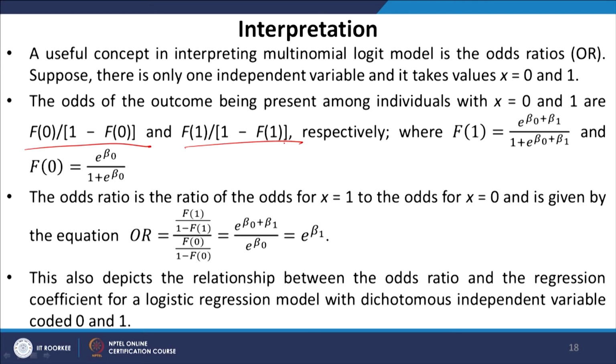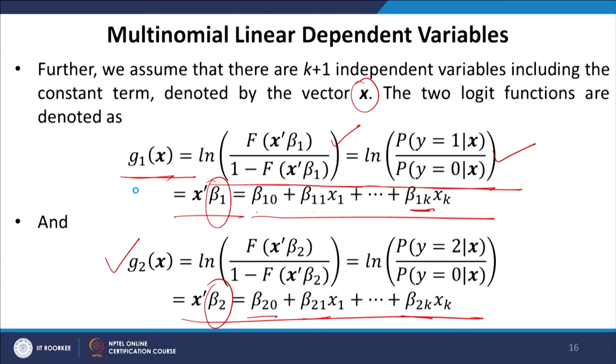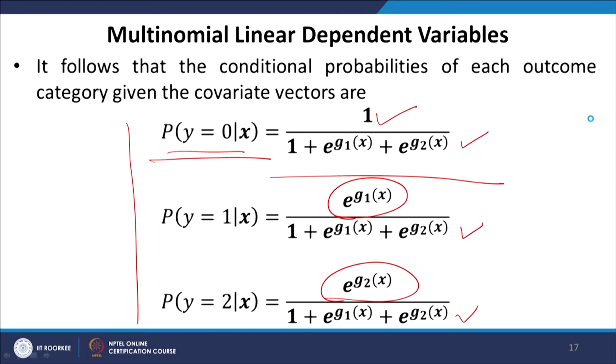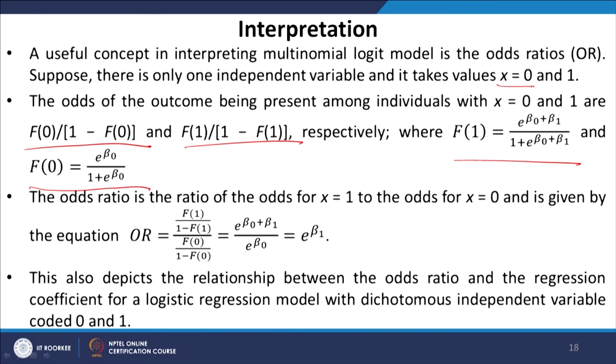Now, where f1 and f0 have the usual interpretation, as you remember from here, and we have been defining f like this since the beginning of the discussion on the Logit and Probit model. So, when we have x equals 0, then of course, we do not have the x1 variable, and that is why we have only the intercept, which is e raised to the power beta naught.